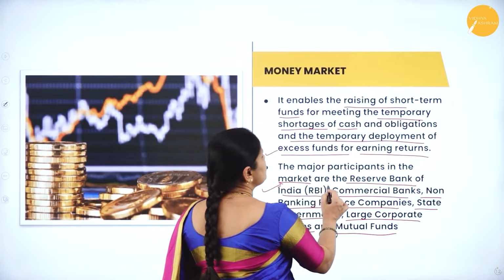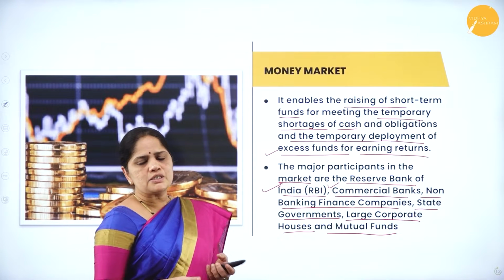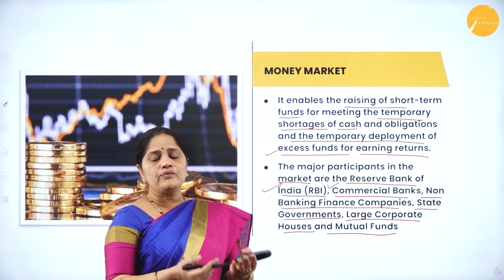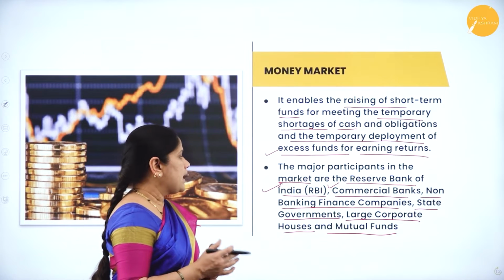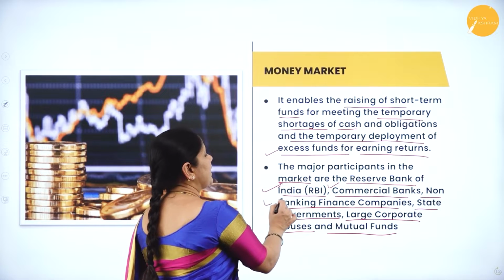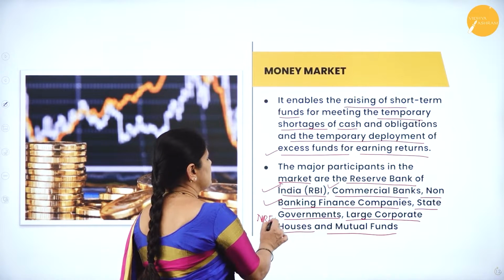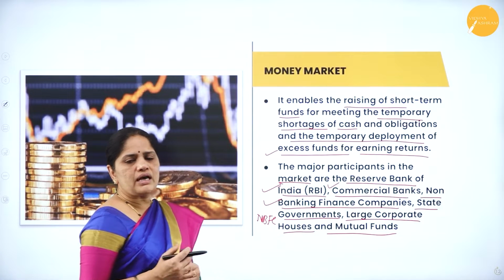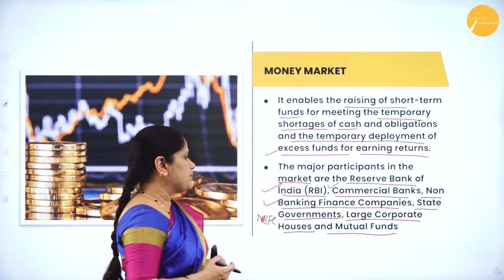Then the commercial banks. Commercial banks are those banks where we put in our deposits or from whom we can avail loan facilities. And then non-banking finance companies, that is NBFCs. These companies engage in providing finance, but they don't provide any banking facilities.